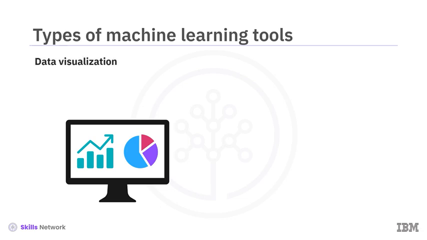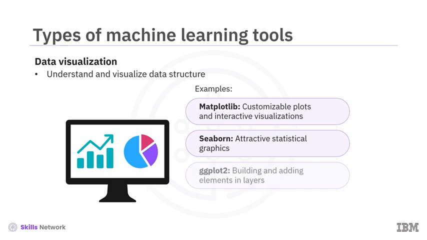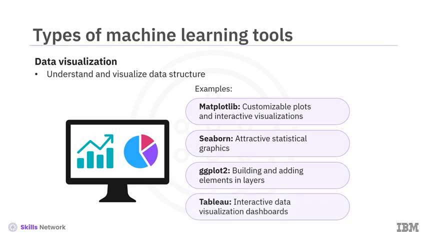Data visualization tools help you understand and visualize the structure of your data. Let's look at some commonly used tools. Matplotlib is an extensive foundational library for generating customizable plots and interactive visualizations. Seaborn is a library based on Matplotlib. It provides a high-level interface for drawing attractive and informative statistical graphics. ggplot2 is an open-source data visualization package in R. It allows you to build and add elements to your graphics in layers. Tableau is a business intelligence tool for interactive data visualization dashboards.